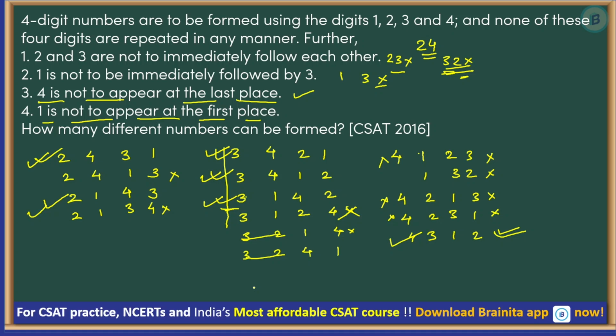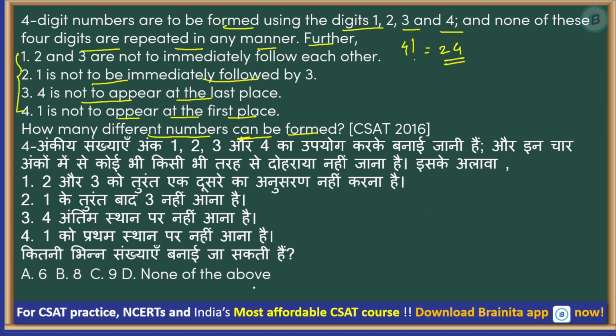Now, this is a very easy question. You can easily do it. Just keep your mind calm and focus on eliminating these options, and you will get the answer. Answer to this question is option number A, 6. Okay, let us go to the next one.